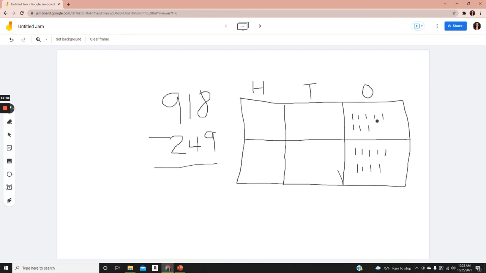Okay, great job putting the ones in the ones column. Let's put the tens in the tens column. So here in 918 I have 1 ten. And down here in 249 I have a 4 in the tens place.